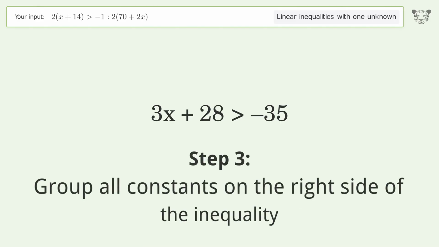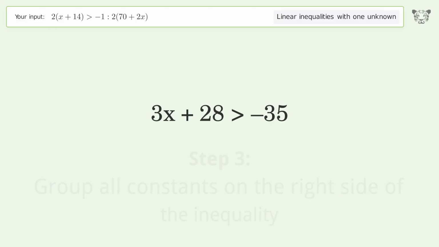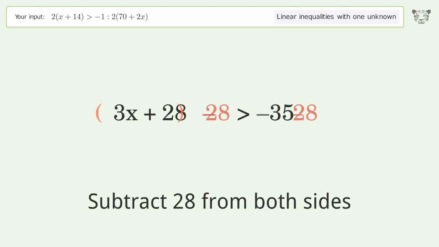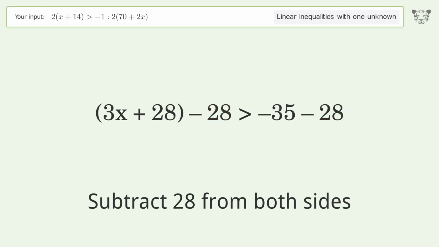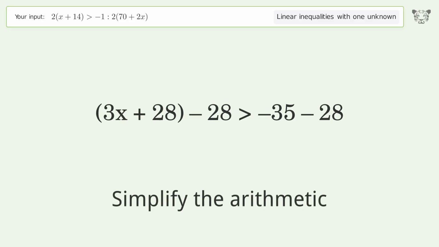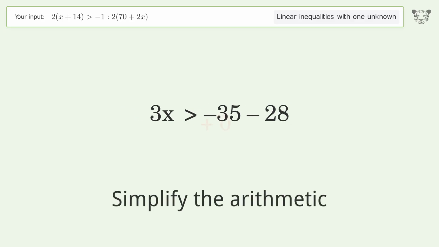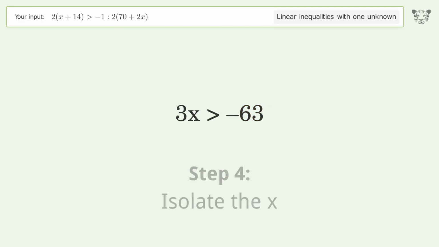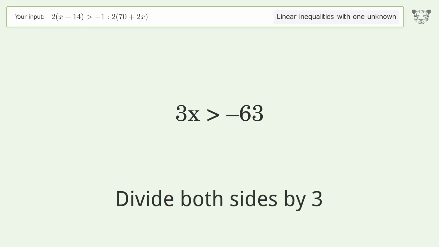Group all constants on the right side of the inequality. Subtract 28 from both sides. Simplify the arithmetic. Isolate the x. Divide both sides by 3.